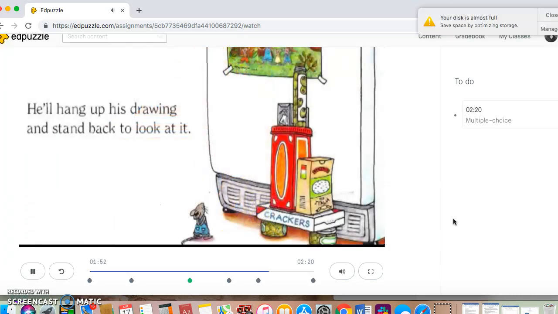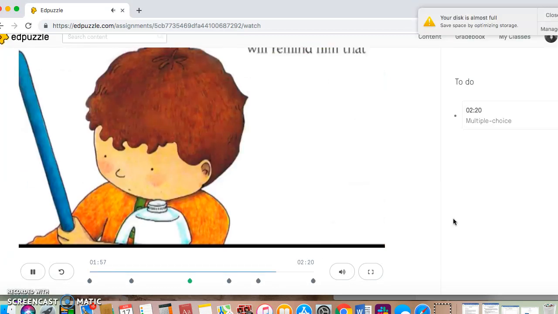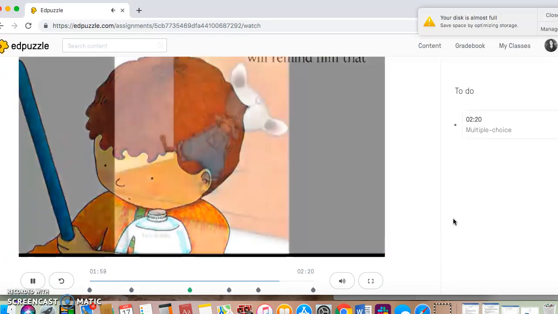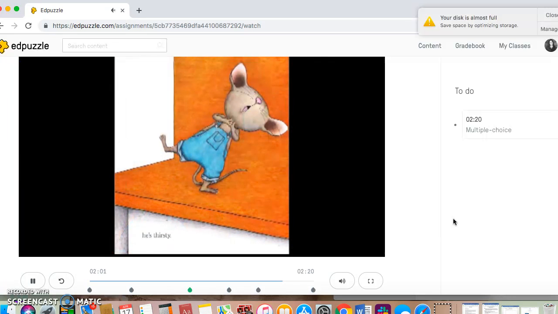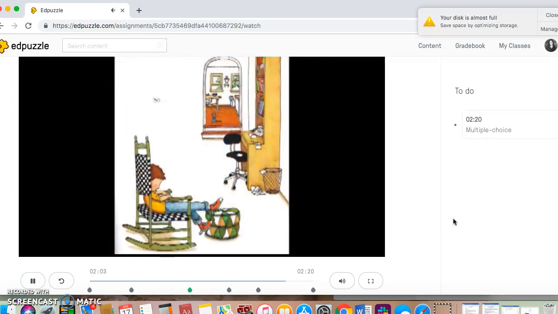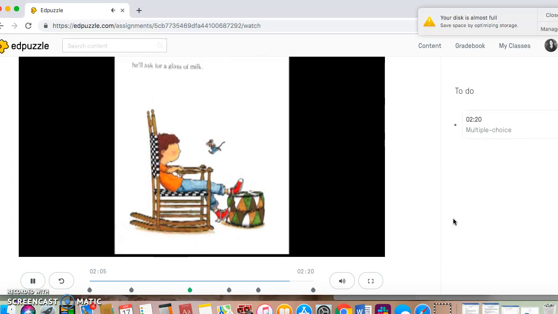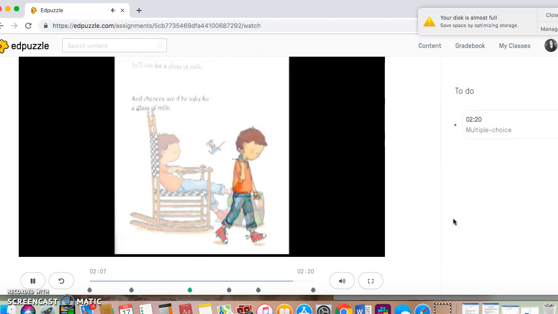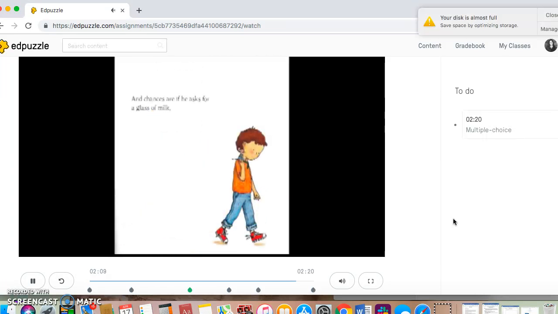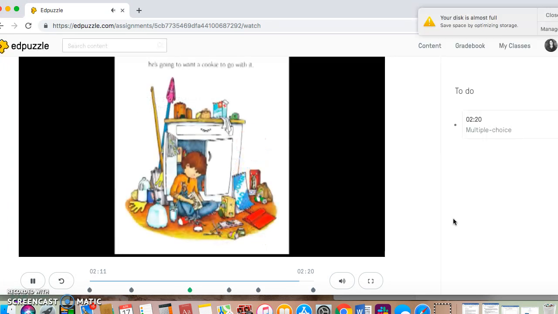He'll hang up his drawing and stand back and look at it. Looking at the refrigerator will remind him that he's thirsty. So, he'll ask for a glass of milk. And chances are, if he asks for a glass of milk, he's going to want a cookie to go with it.